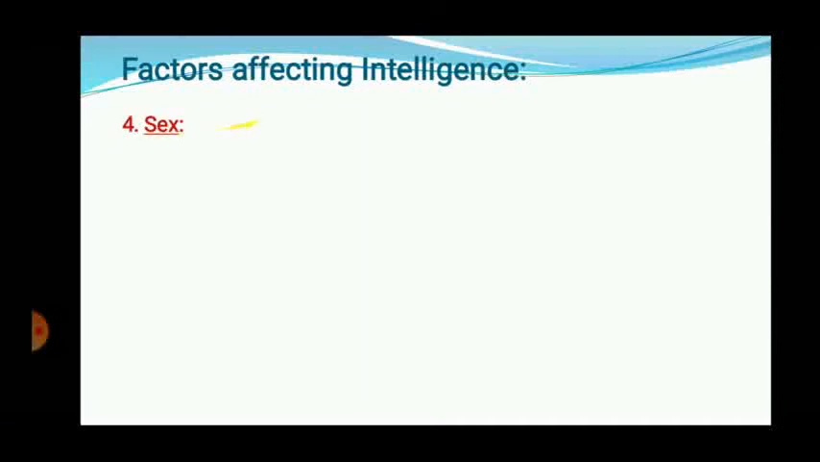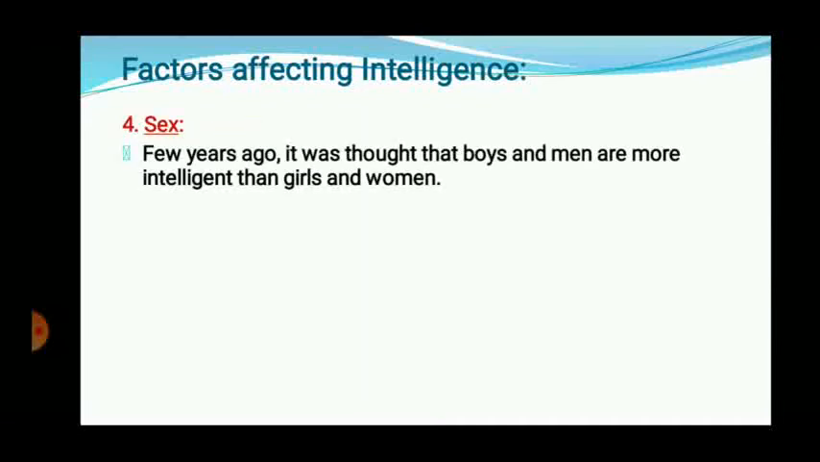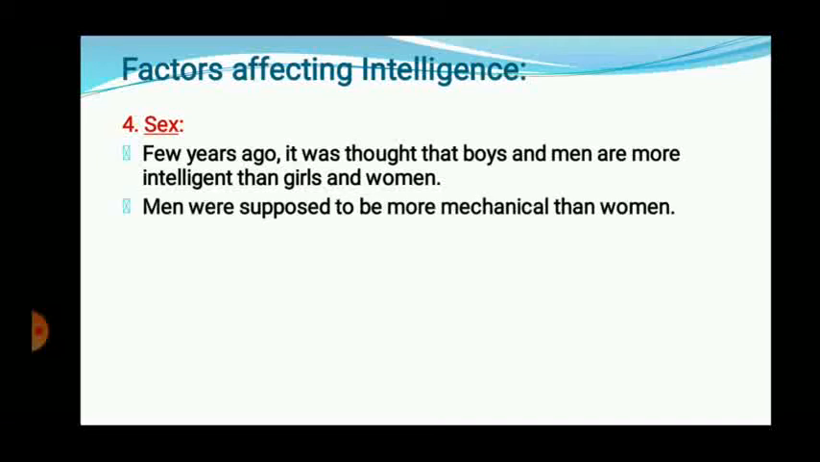Then sex. A few years ago, it was thought that boys and men are more intelligent than girls and women. That means male is more intelligent than female. That was the consideration in earlier years. Men were supposed to be more mechanical than women, that means having much more ability as compared to women, because men are much stronger.